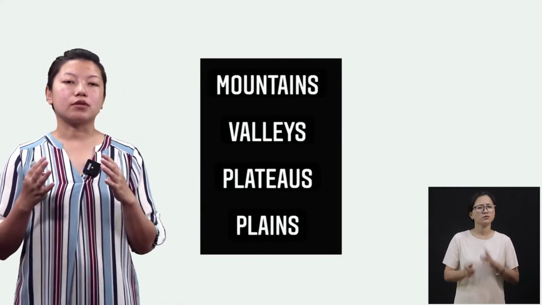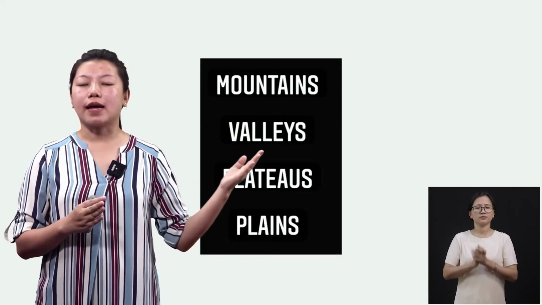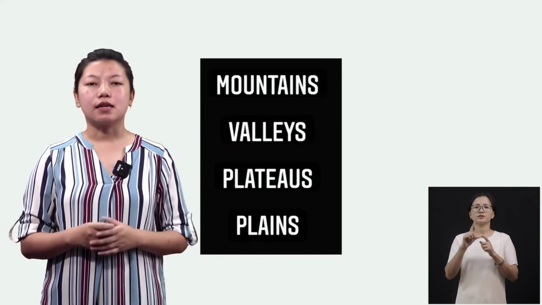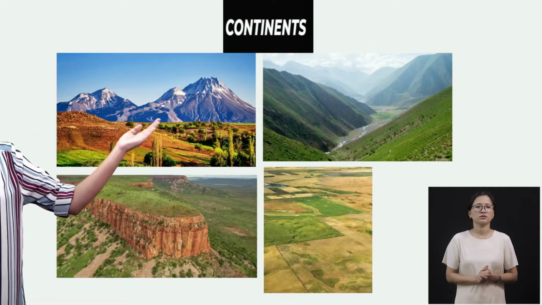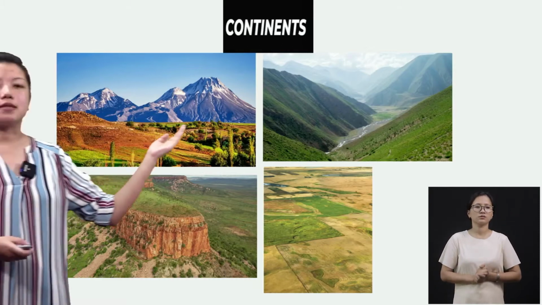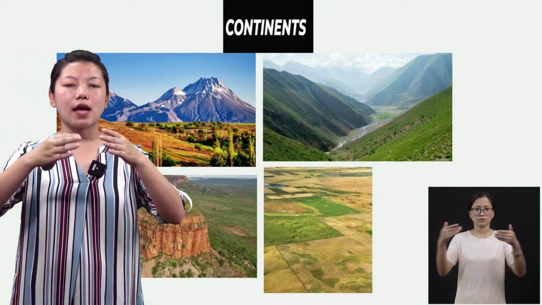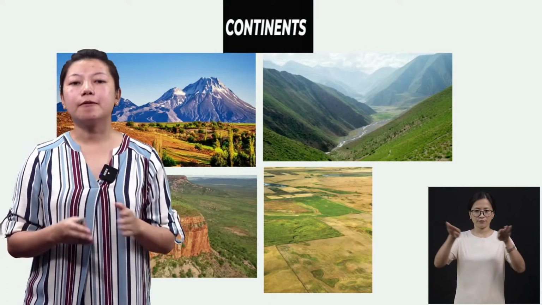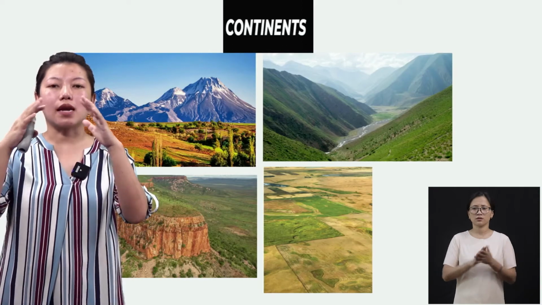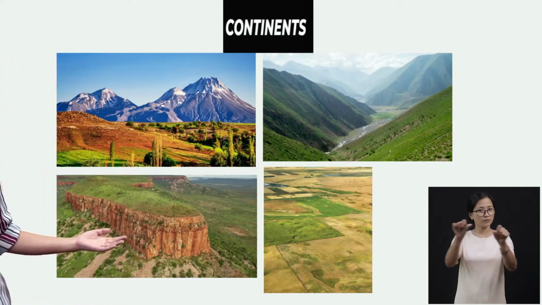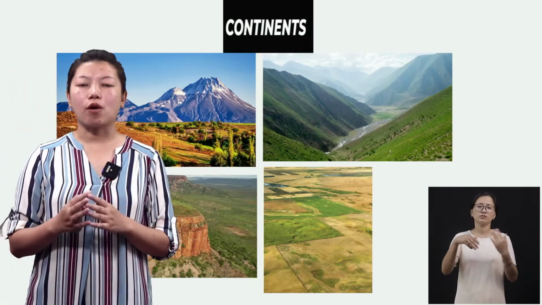Now, talking about continents, continents means all those mountains, valleys, plateaus, and plains. Now let me show you in picture. The first one, okay, this is the mountain area, right? Then next, this is valleys. Valleys are where the two mountains meet together and they form a V, so it is the valley. This is plateau, where there are plain areas and some land are like the tables, okay? So these are plateaus and this is plain area, okay? So all these together, they form continent.